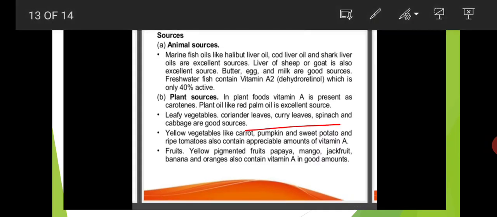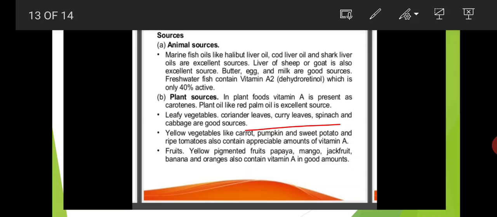Now the sources of vitamin A. Animal sources: marine fish oils like halibut liver oil, cod liver oil, and shark liver oils are excellent sources for vitamin A. Liver of sheep and goat are also excellent sources. Butter, egg, and milk are good sources, and freshwater fish contain vitamin A too.